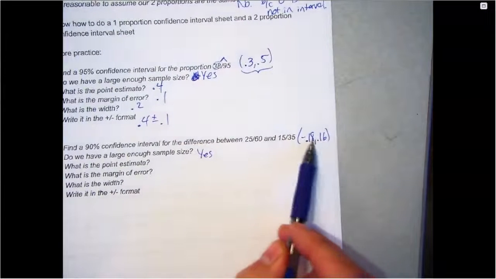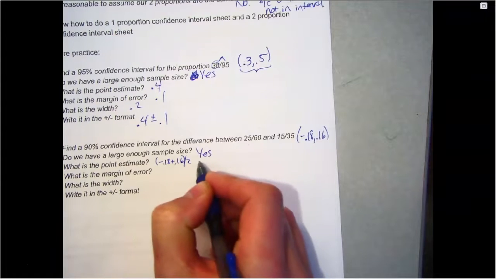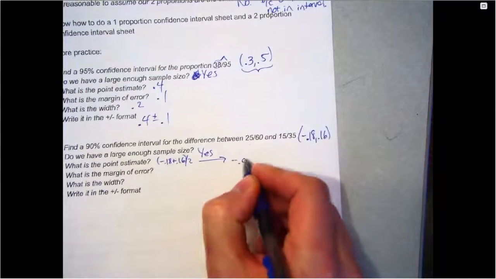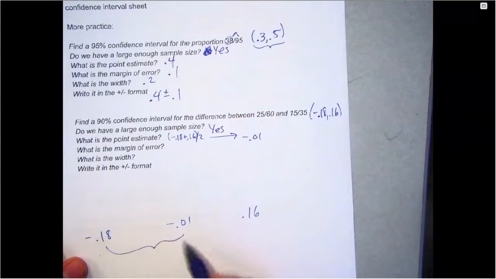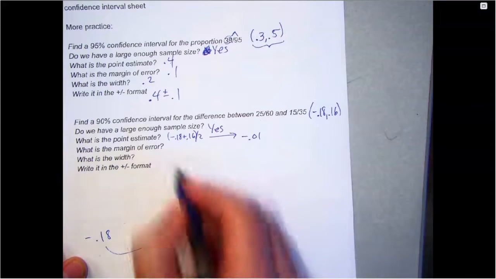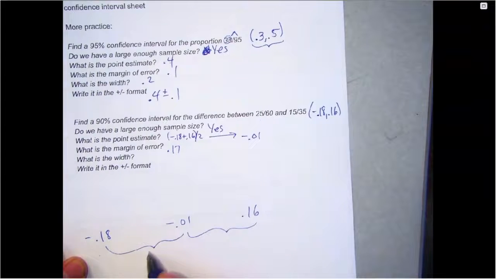Point estimate is what's right in the middle of these two, so you literally just find an average. So you go negative 0.18 plus 0.16 divided by 2. So that's negative 0.01. So we've got negative 0.01, negative 0.18, and 0.16. So this distance here or this distance here is the margin of error. That's 0.17.